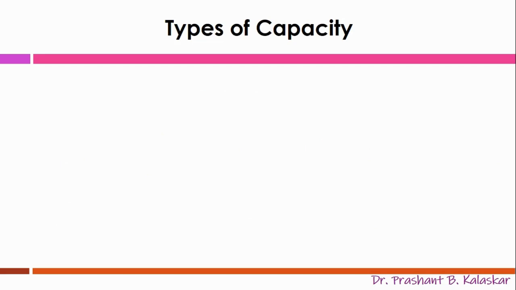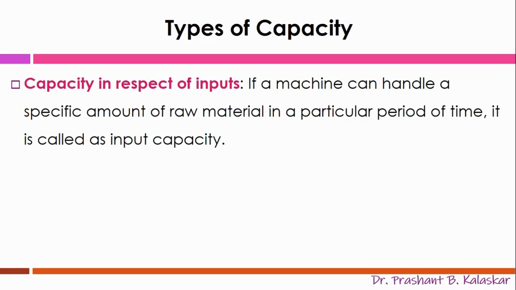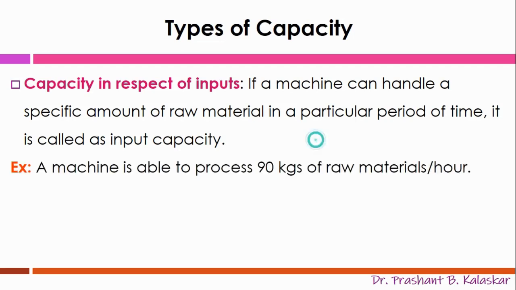Let us understand what is capacity in respect of inputs. If a machine can handle a specific amount of raw material in a particular period of time, it is called input capacity. In our home, with the mixer and juicer, we can prepare even 30 liters of juice in 1 hour. But at one time, the juicer can handle at the most only 1 liter of inputs, as the size of the juicer is limited, isn't it?